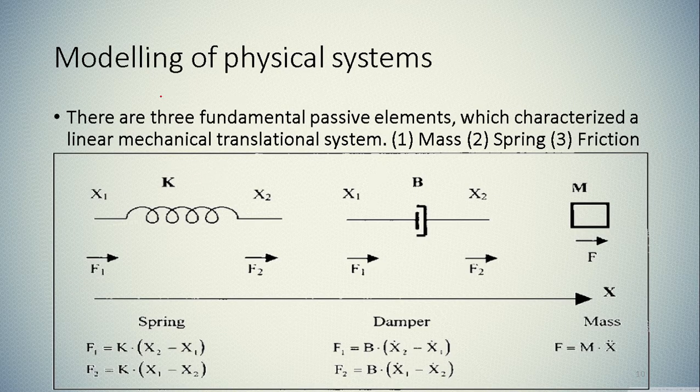Now let us mathematically model our physical system, that is our today's topic. As far as a mechanical system is concerned, there are three fundamental passive elements which characterize a linear mechanical translation system, and these three elements are mass, spring and friction. So let us first understand what is mass. If you consider an example, let's say a car. You are pulling a car.